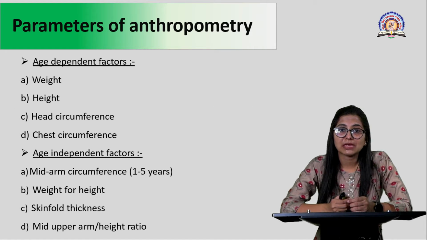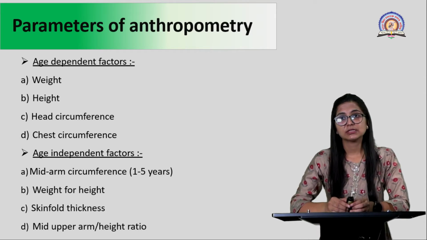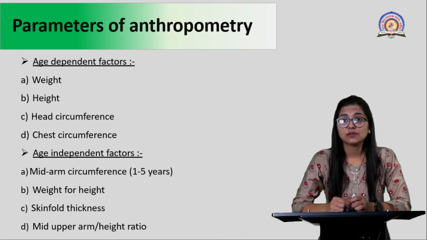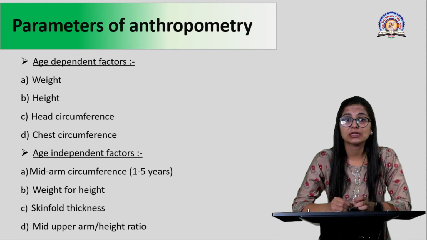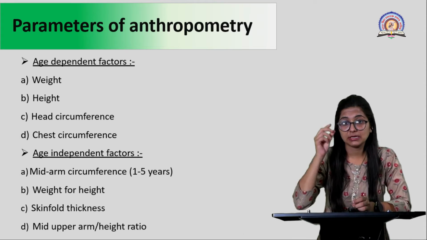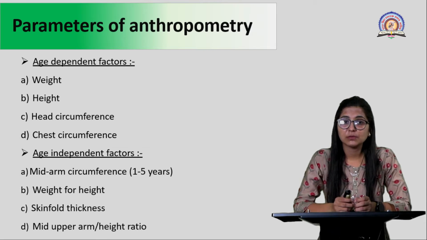Right. So what are the parameters which are going to affect your anthropometry? There are mainly two types of parameters, divided on the basis of age. The first are those dependent on the age of the child, and the second are age independent factors. Whenever we are talking about age dependent factors, the first one is going to be weight, the second one is going to be height. Now you all are familiar with the fact that weight and height are related to each other.